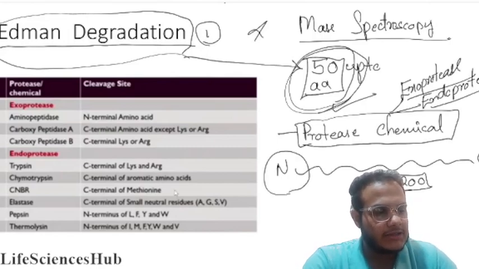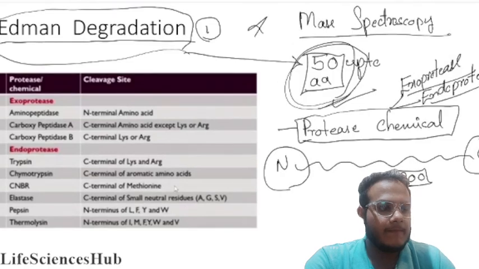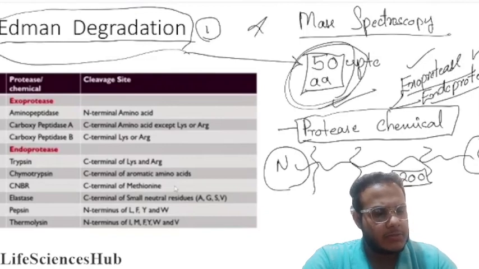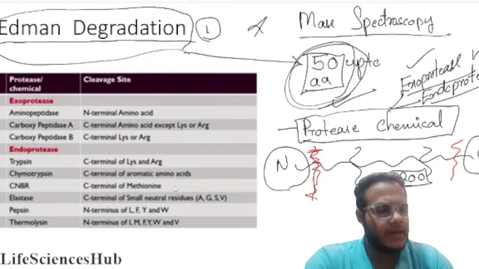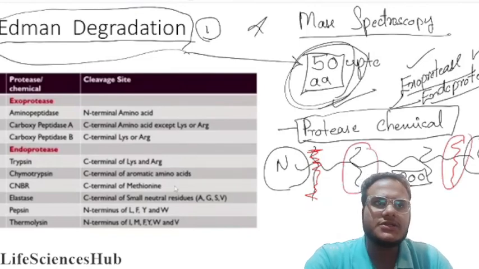Exoprotease cuts where? At the N terminal and C terminal, at the end side. Endoprotease will cut in the middle of the chain. I will indicate the exoprotease cut with this red one; it will cut over here. Endoprotease will cut in the middle of the polypeptide chain.